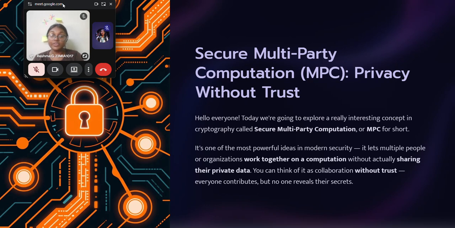Today we're going to explore a really interesting concept in cryptography called secure multi-party computation, or MPC in short. It is one of the most powerful ideas in modern security. It lets multiple people or organizations work together on a computation without actually sharing their private data. We can think of it as collaboration without trust. Everyone contributes, but no one reveals their secret.